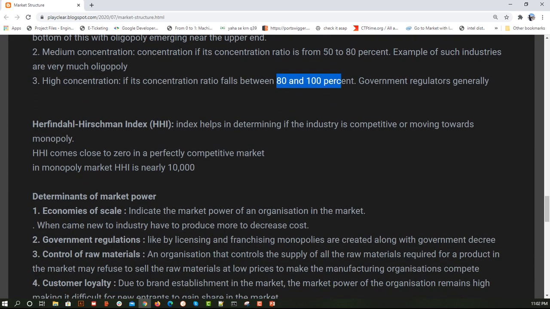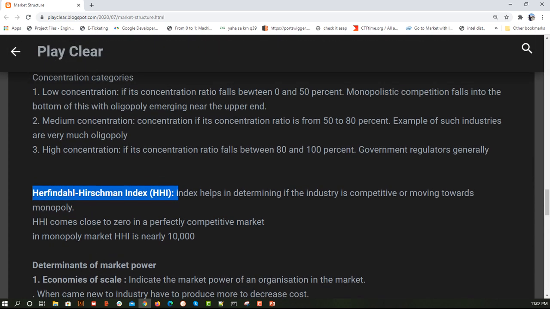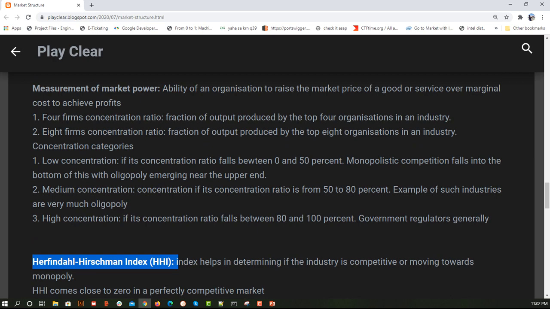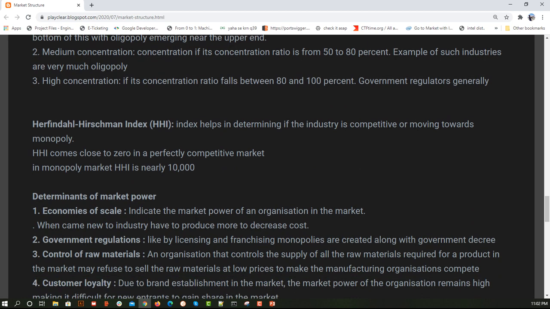Similarly, we have one more, HHI. Let's take an example and see. In our previous example, we got 67% for the 4 firm concentration ratio. The output of what we are going to do within a minute is going to range differently. If the outcome is 0, it means it is perfectly competitive.